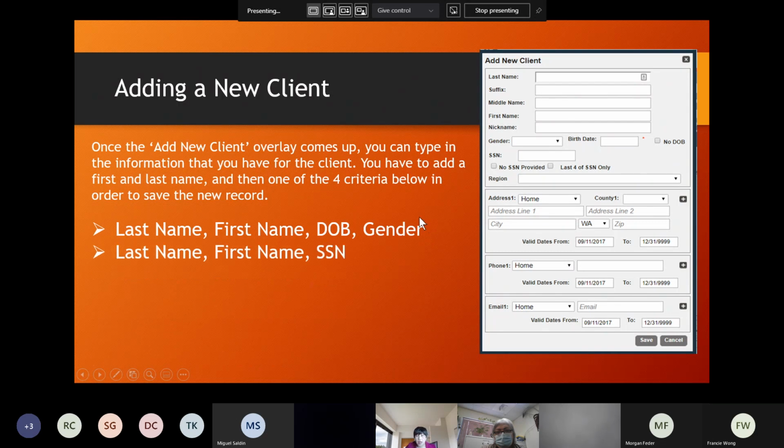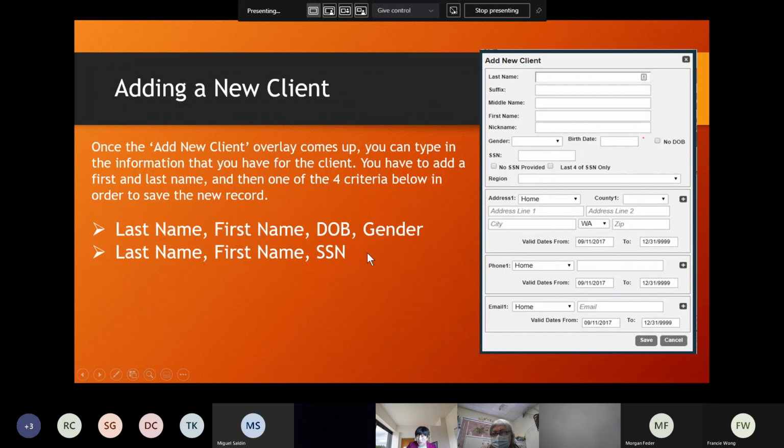Another combination is, let's say you don't know the date of birth or the gender of your client, but you know your client's last name, first name, and social security number. Then you enter the name and the social security number. If you try to save, the system will say date of birth is required, but we don't know the date of birth. So you see this little option here, no DOB, no date of birth. You click this box, then you'll be able to create a client file.